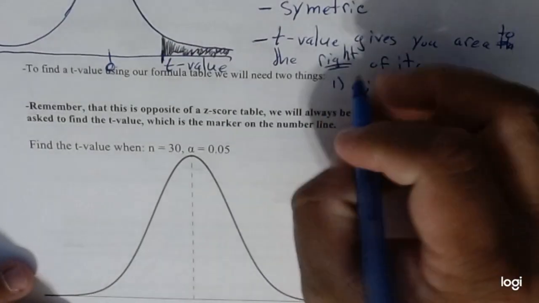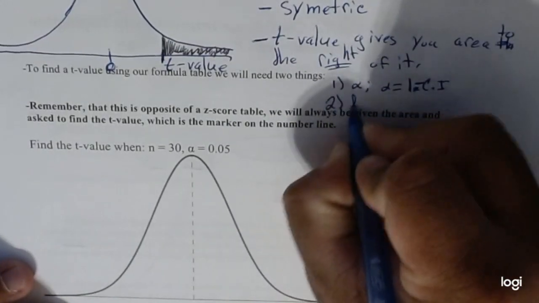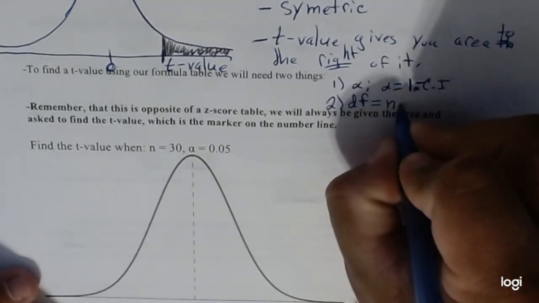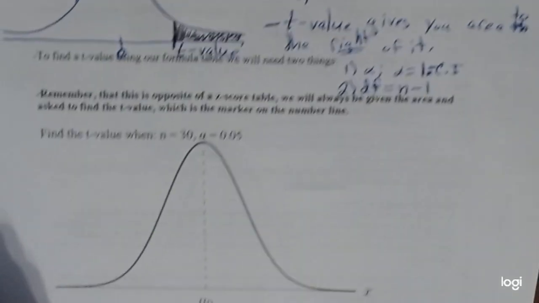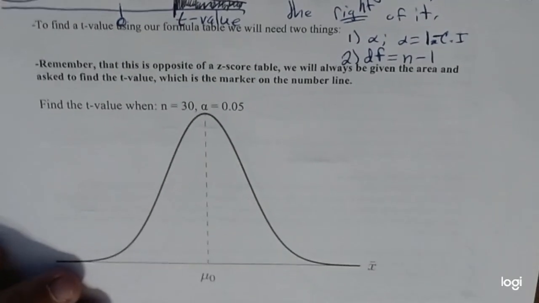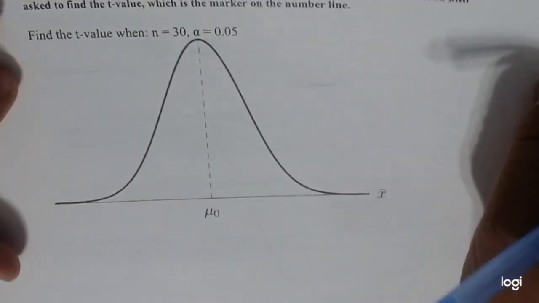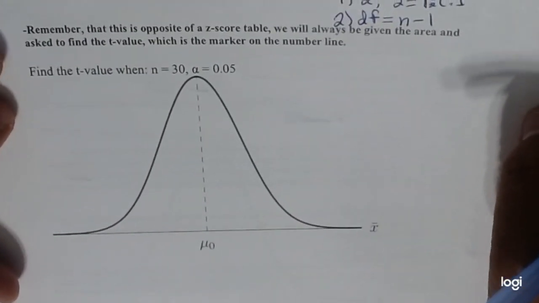And the second thing is something called degrees of freedom, or DF for short. Degrees of freedom is always n minus 1, in other words, your sample size minus 1. Okay. So in the next video, we'll talk about how to actually find t-values.